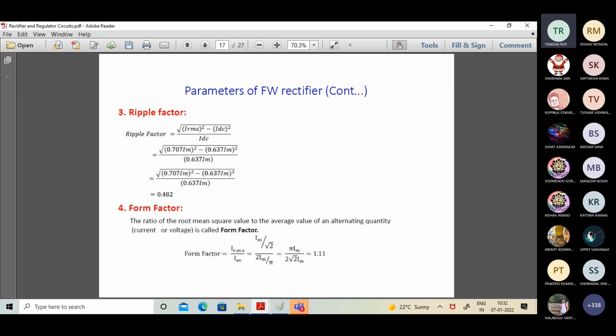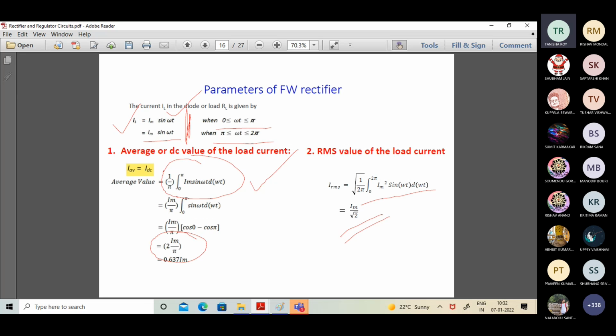Sir, why have we taken 2 pi for the RMS? I think pi has to be taken, right, sir? You can write both. The cycle is of 0 to pi.